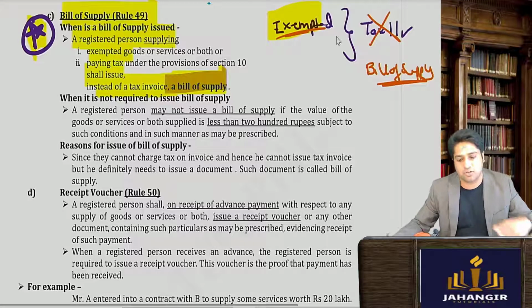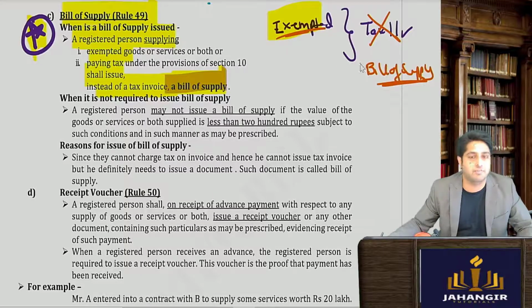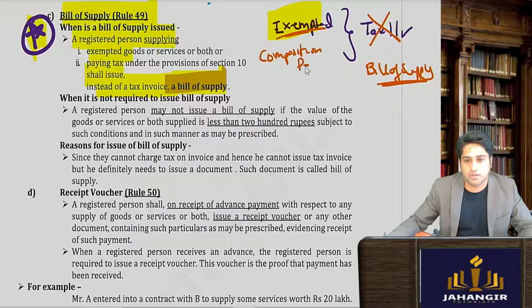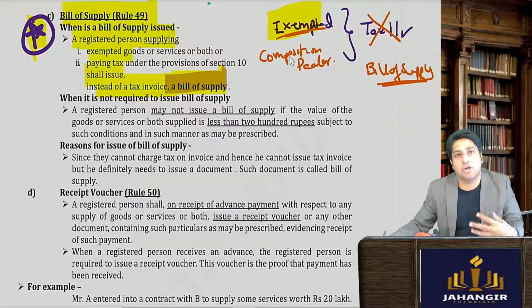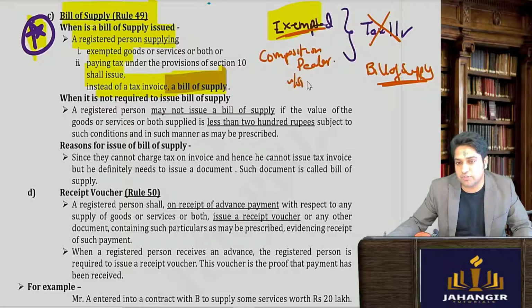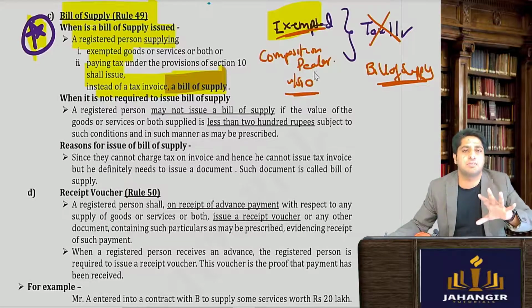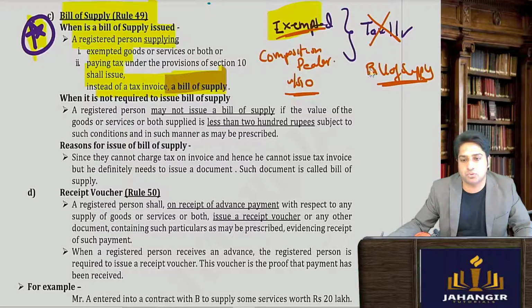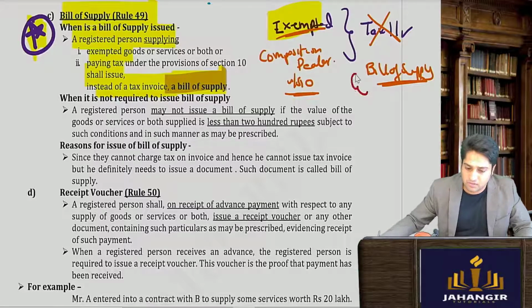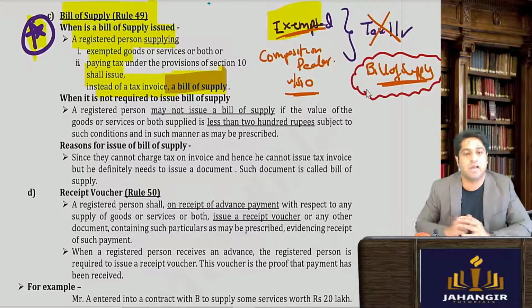Another scenario where you need to issue a bill of supply instead of a tax invoice is for composition dealers. Composition dealers again cannot issue taxable invoices. They cannot collect tax from the customers. Now for this you'll have to refer to section number 10, but right now just remember, composition dealers cannot issue taxable invoices, and therefore they will issue something called a bill of supply. I hope that is clear.